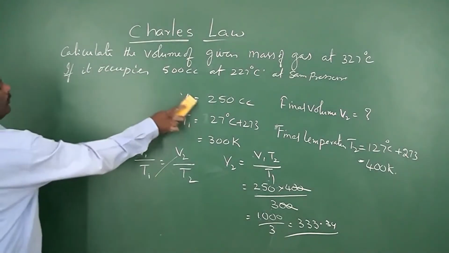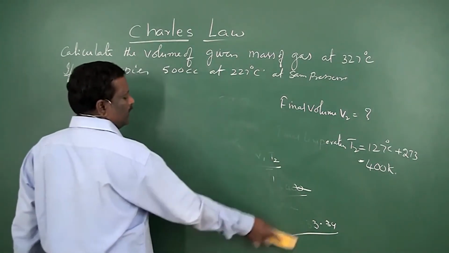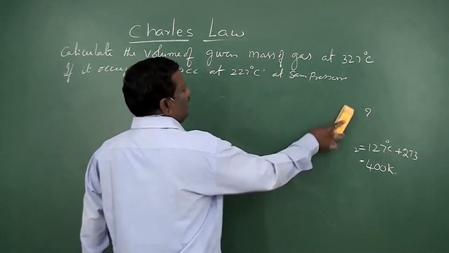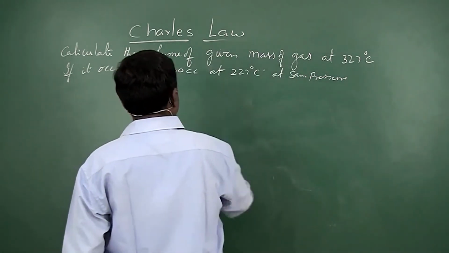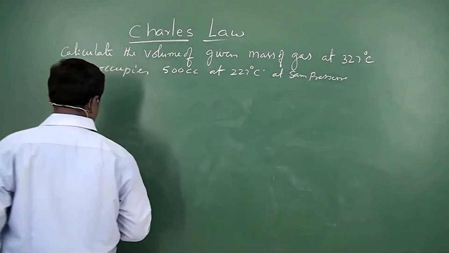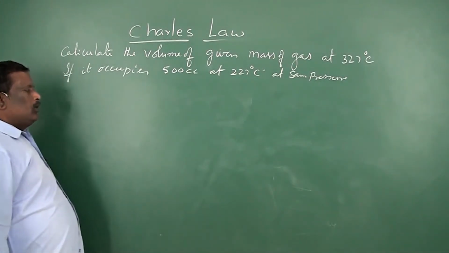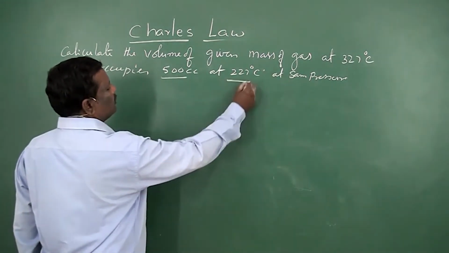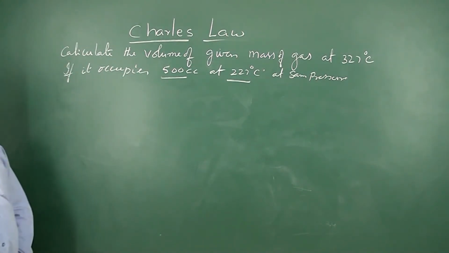So here we have another problem. In this problem, they are asking what will be the volume of the gas at 327 degrees centigrade, provided the same gas occupies 500 cc at 227 degrees centigrade.